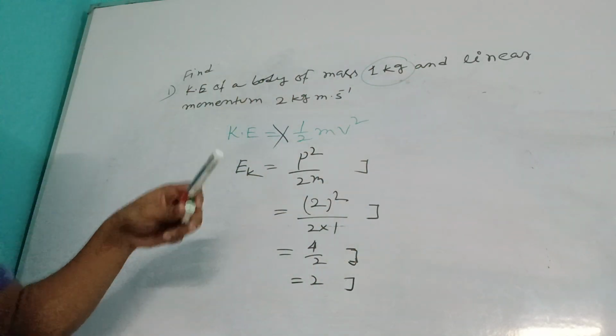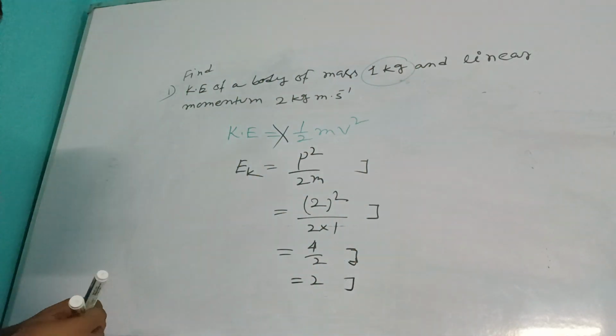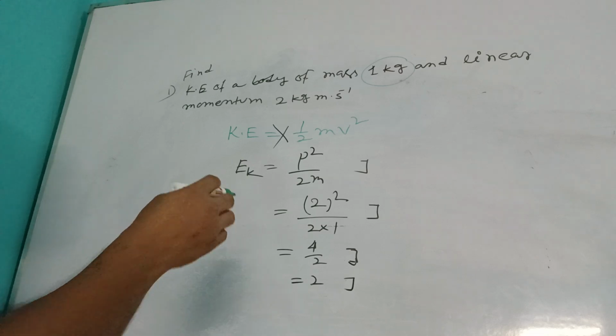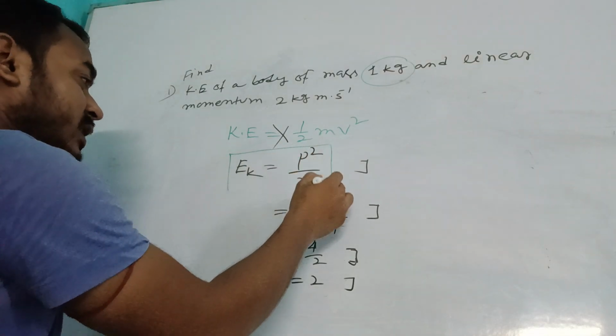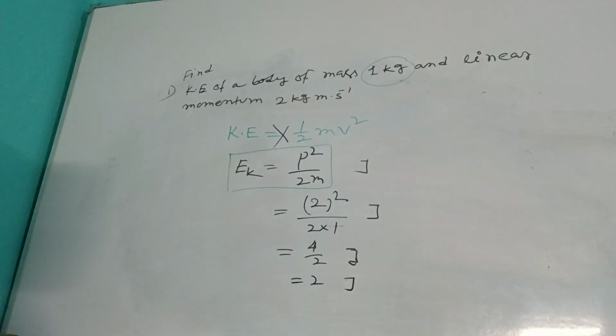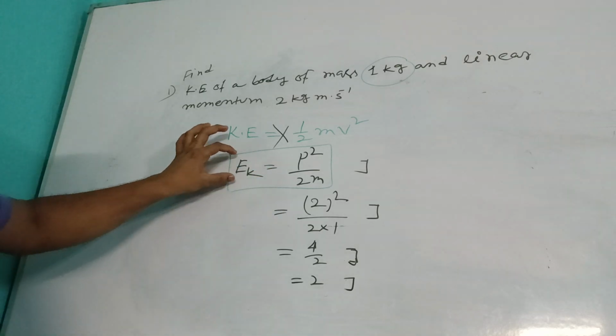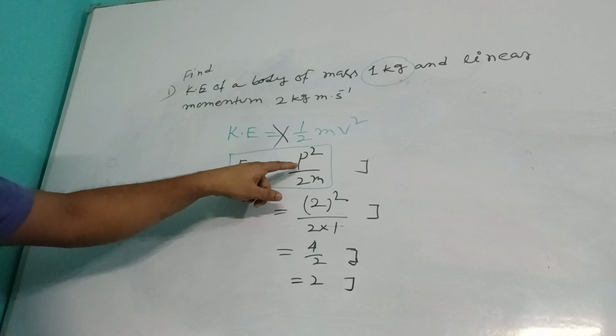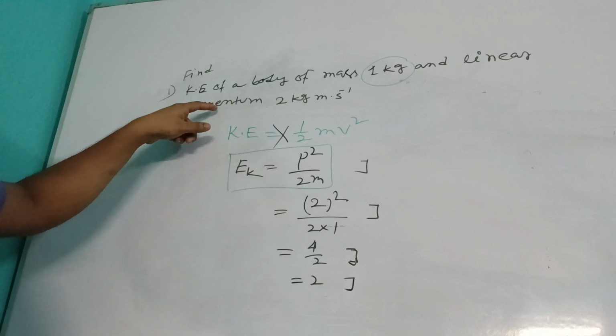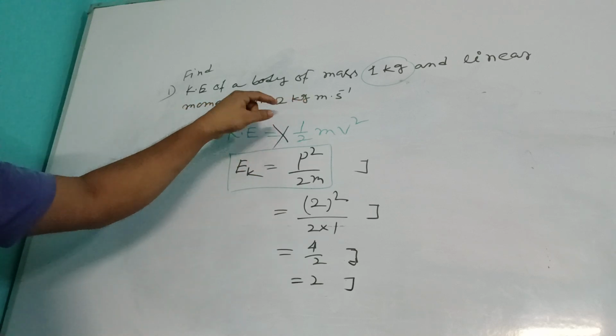But linear momentum is given, v is not given. So this is why we use the other equation: Ek equal p square by 2m. What is the value of p? P means linear momentum, so 2.